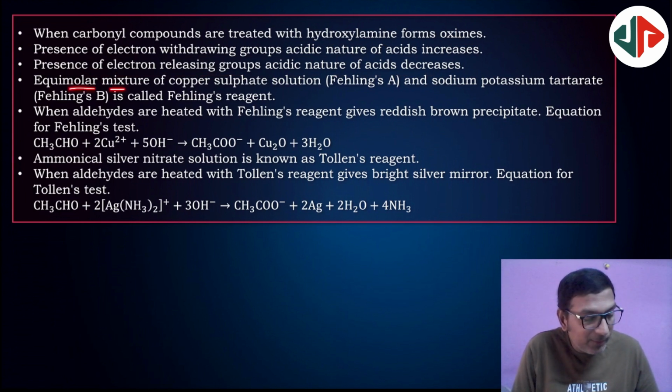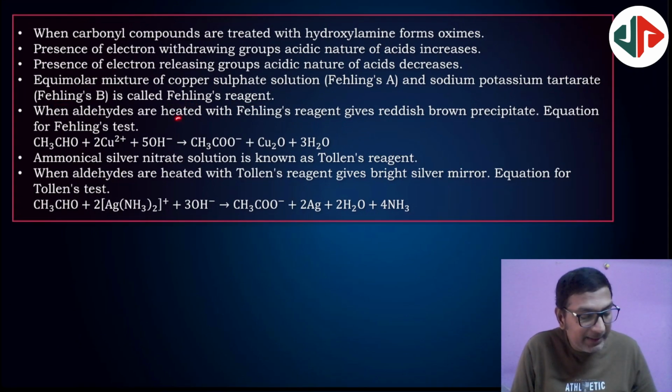Next, an equimolar mixture of copper sulfate solution, Fehling's A, and sodium potassium tartrate, Fehling's B, is known as Fehling's solution. So when aldehydes are heated with Fehling's solution, it gives a reddish brown precipitate. See here it is given. So in Fehling's test, Cu2+ ions will be converted to Cu2O, a red precipitate. Red precipitate.